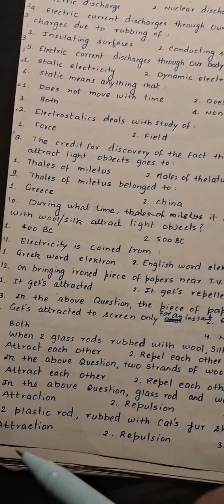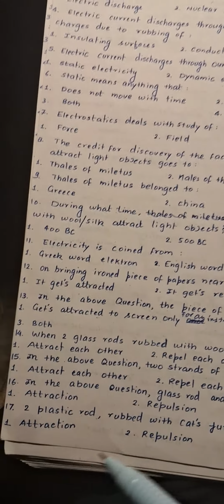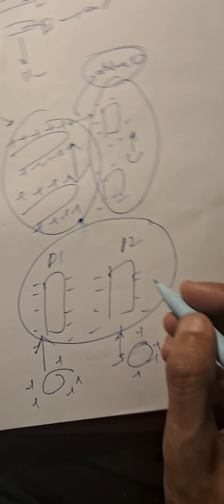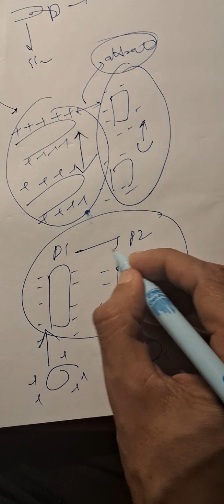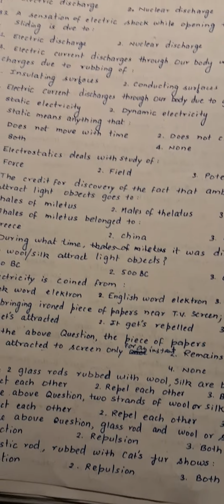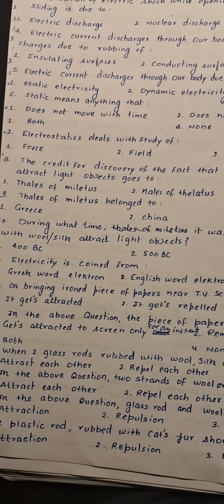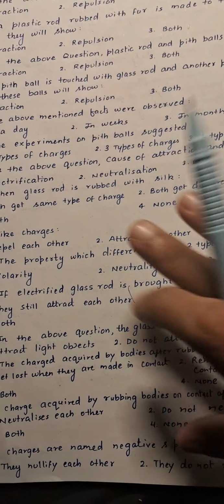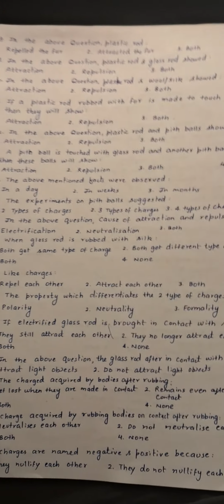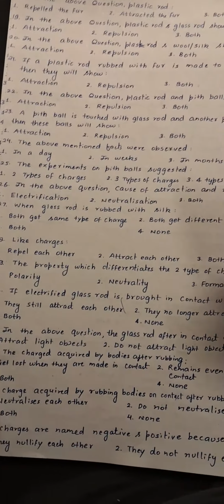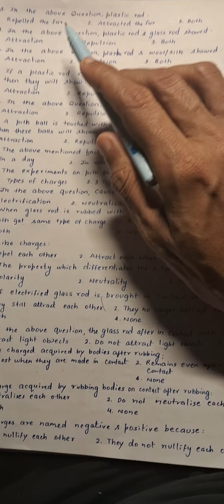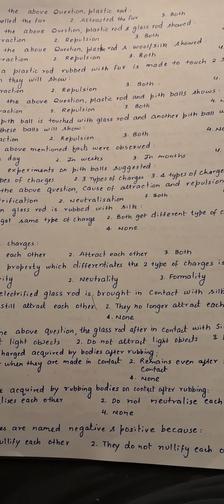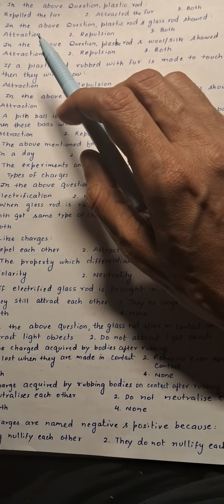So the question here is that two plastic rods are rubbed. Similarly, the plastic rods here have negative charge, so certainly there will be repulsion between them. So repulsion will be the correct option, and option number 2 will be correct over here. Now there is another question. In the above question, does the plastic rod repel the fur or attract the fur? Obviously there will be attraction as they have opposite charges. So the second option will be correct over here.